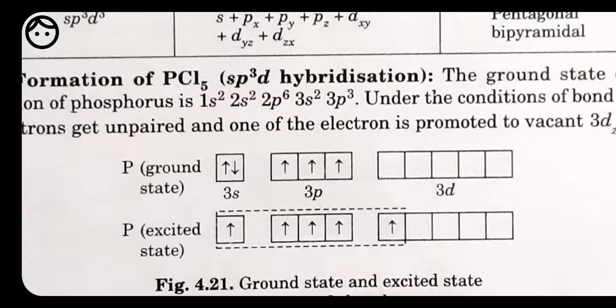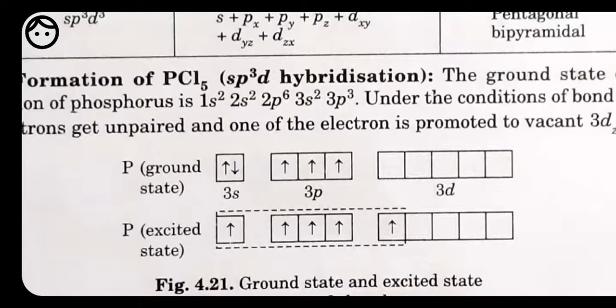So look at p. Whenever the electrons are present in the ground state. What do you mean by ground state? That is the accurate form. Wherever they are present, that is called the ground state. So when we do the configuration, 3s is having 2 electrons and 3p is having 3 electrons, and d is totally vacant.